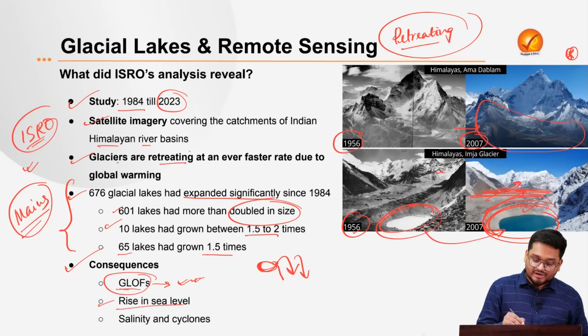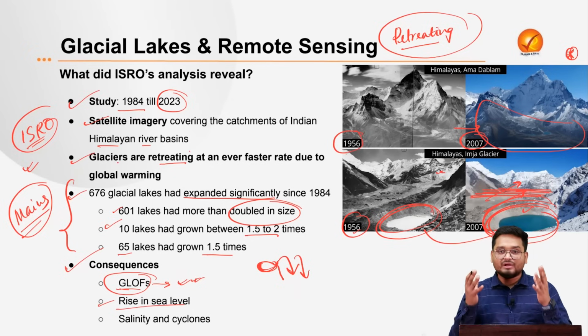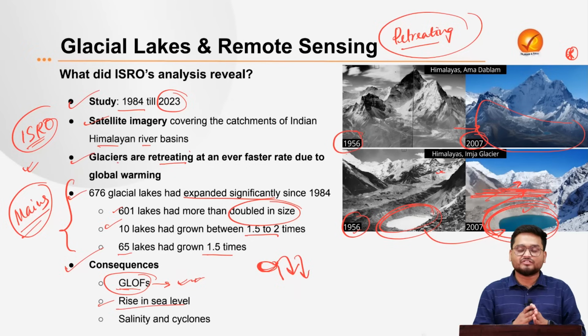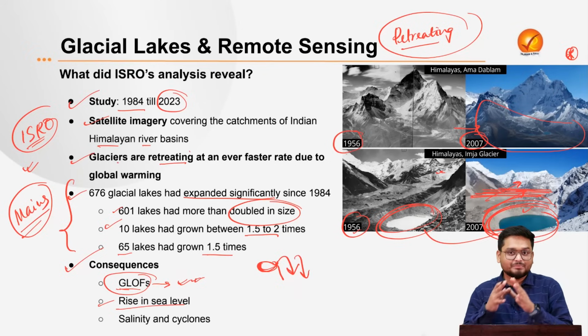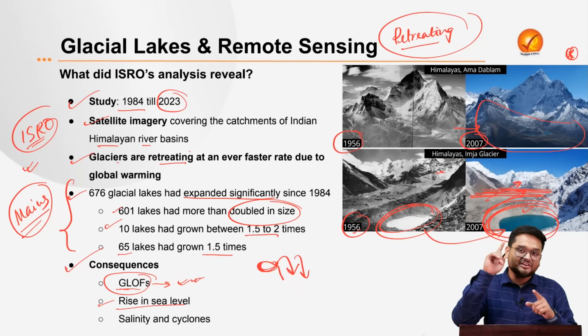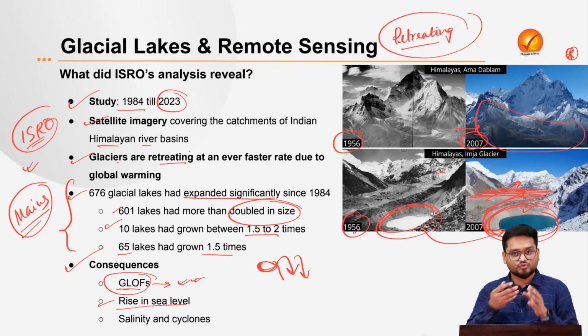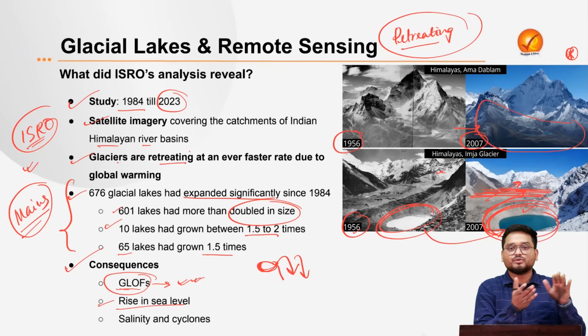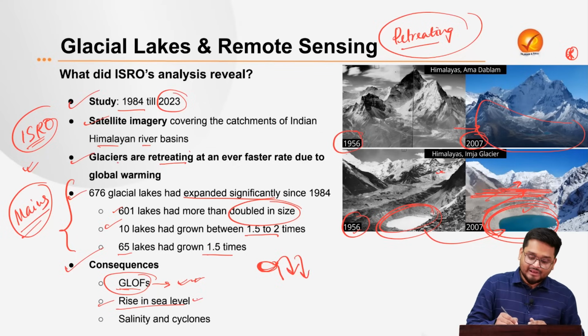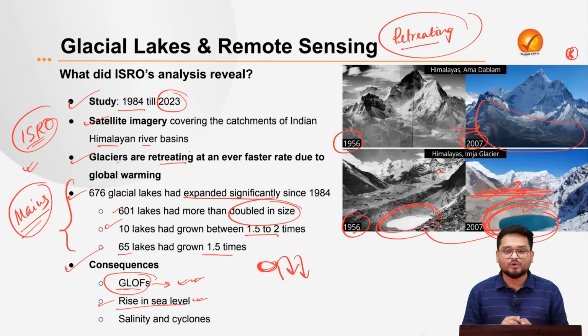It also leads to a rise in sea level, because ultimately we have to understand that the melting of the glaciers will deposit some water in the glacial lakes, and the rest of the water will be transported through the Indian rivers into the Bay of Bengal and also into the Arabian Sea, and this will lead to an increase in sea level also.